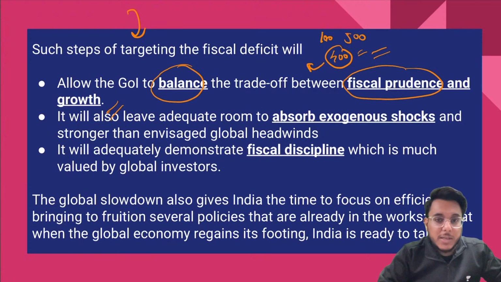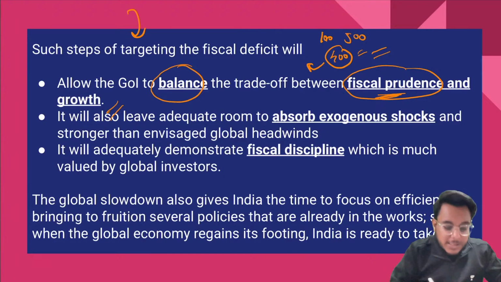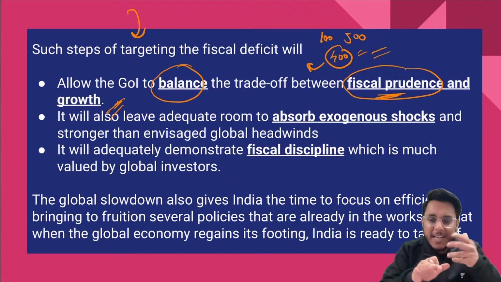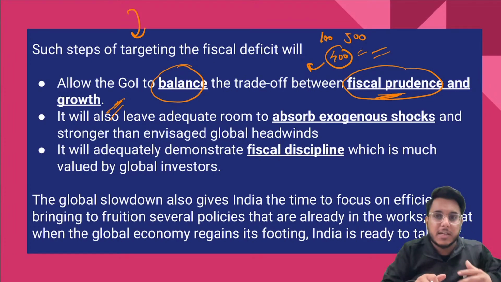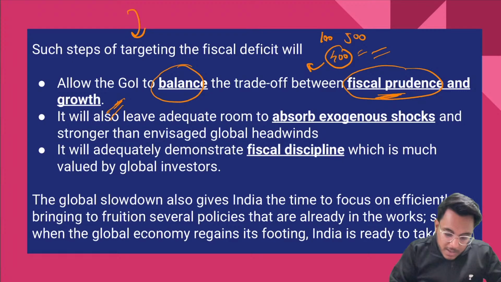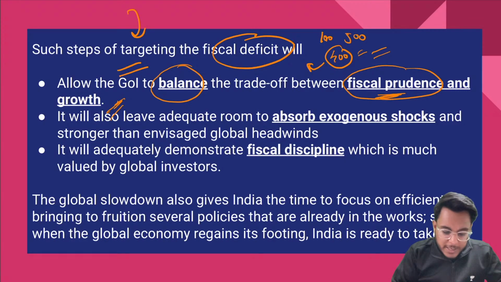So now we need to focus on fiscal prudence as well as growth. For that, we need to bring down the fiscal deficit, but not out of bounds. The next thing that comes here is that targeting of fiscal deficits will also leave adequate room to absorb exogenous shocks.